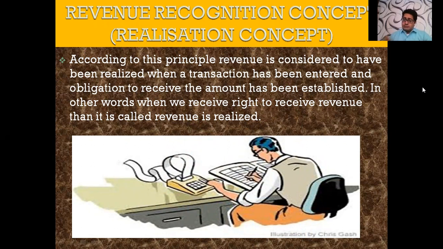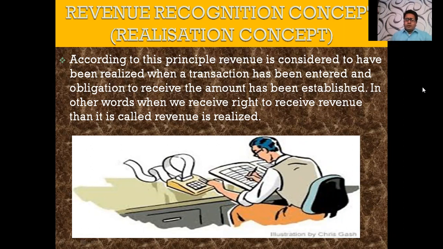An obligation to receive means we are now sure that we are going to receive the money from the buyer. We know, but when he will pay me the cash, we will not wait for that. In other words, when we receive the right to receive revenue, it is called revenue is recognized.